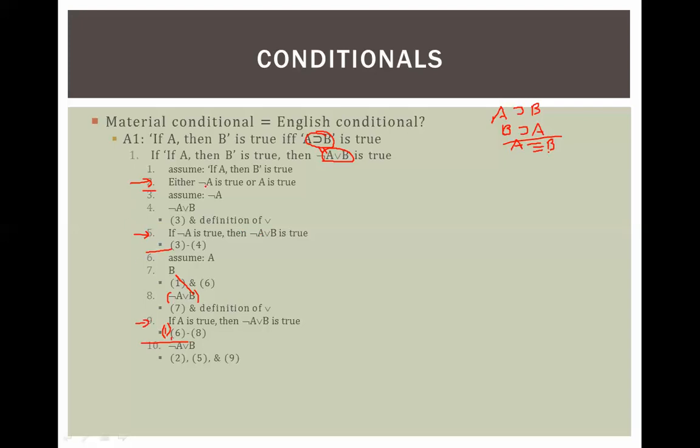Right, so what that means is, remember, this is saying one of these two things has to be true, and these two are saying if either one of them is true, then this is going to be true. So therefore, I have not A or B is true. So therefore, if A then B is true, then not A or B is true. We just proved this guy right here.